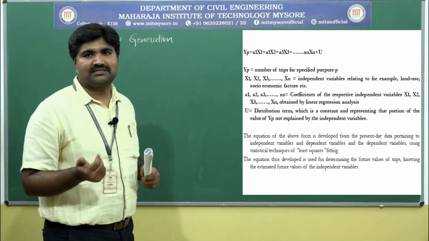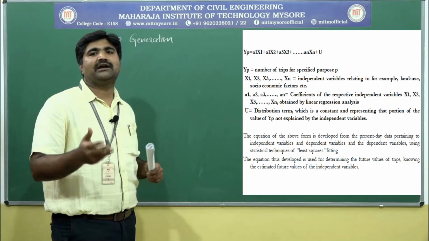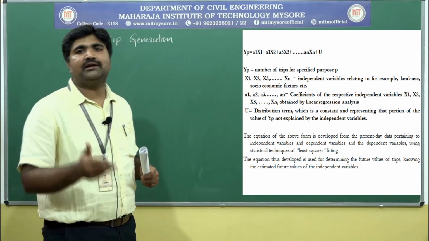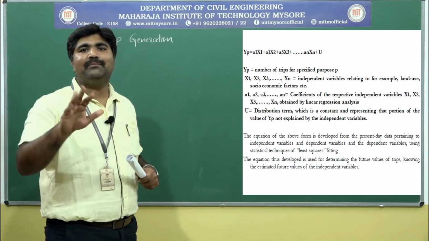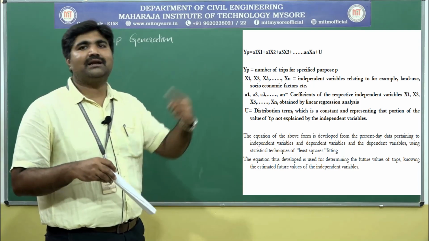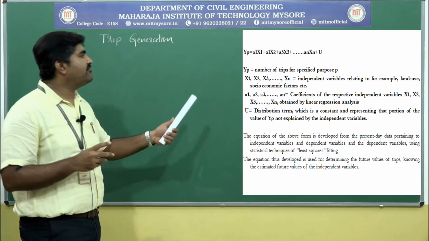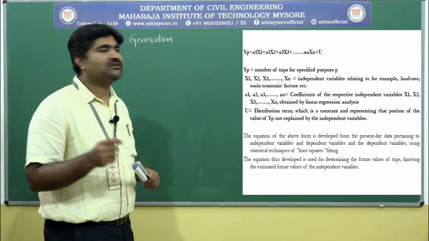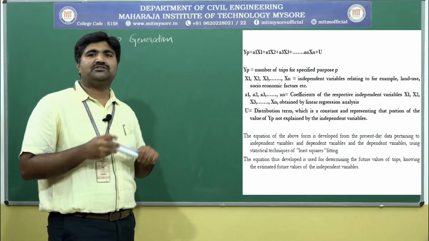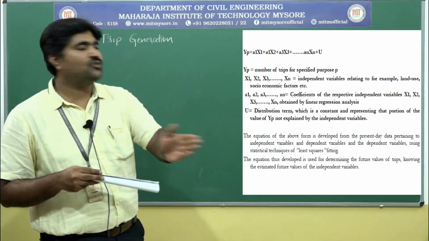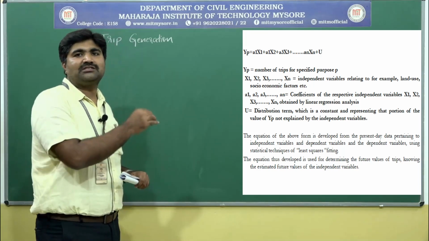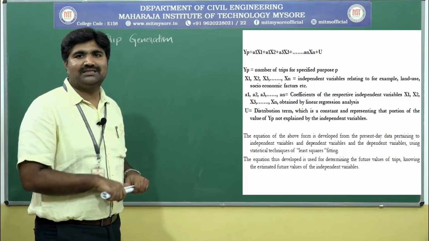For example, land use characteristics or socio-economic characteristics, or it may be income, or it may depend upon the family size and its composition, or it may be car ownership. These are the independent variables, these are the factors. Depending upon these, the trips will be generated. Next, a1, a2, a3 are the coefficients of the respective independent variables x1, x2, x3. Lastly, u is the disturbance term, that is the constant used in the equation.